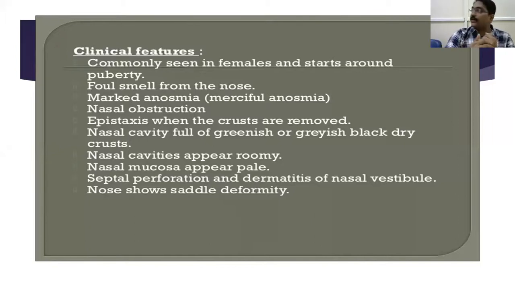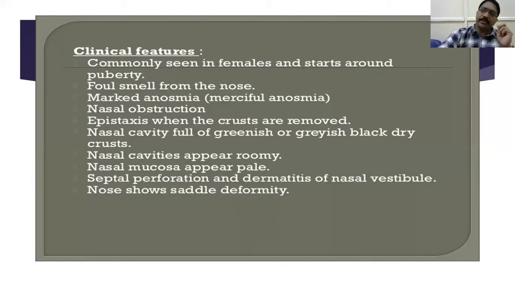And in some general conditions like anemic condition, allergic condition, and here in atrophic rhinitis also, the nasal mucosa is pale. But the difference between allergic rhinitis and atrophic rhinitis is that the turbinates are swollen in allergic rhinitis and shrunken in atrophic rhinitis.